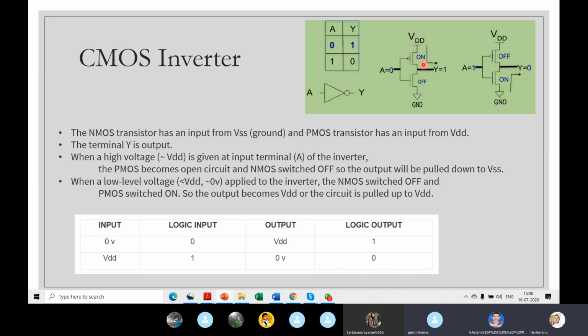So from the supply voltage, it goes to the output like this. There's a path, so you get VDD appearing here. So you give a 0, you get a 1 here, that's why.